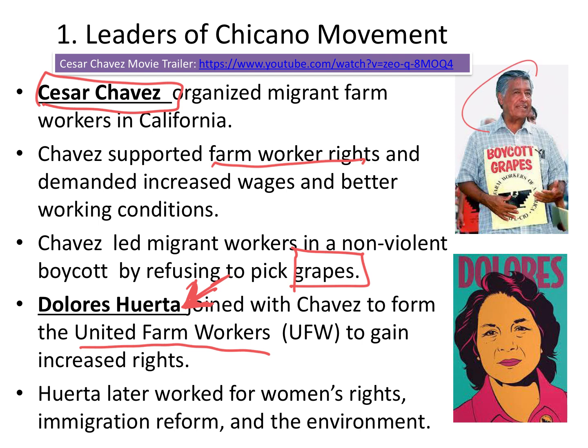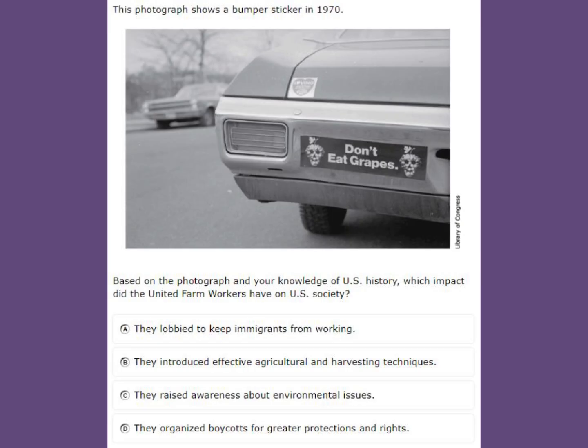This guy actually used the word wetback before, even though he fought for farm workers' rights. So history looks kind of down upon him, but all history is not fully both points of view, and we should work on that as a society, but that's a whole different story. So give it a try, pause. Always notice the top bumper sticker in 1970.